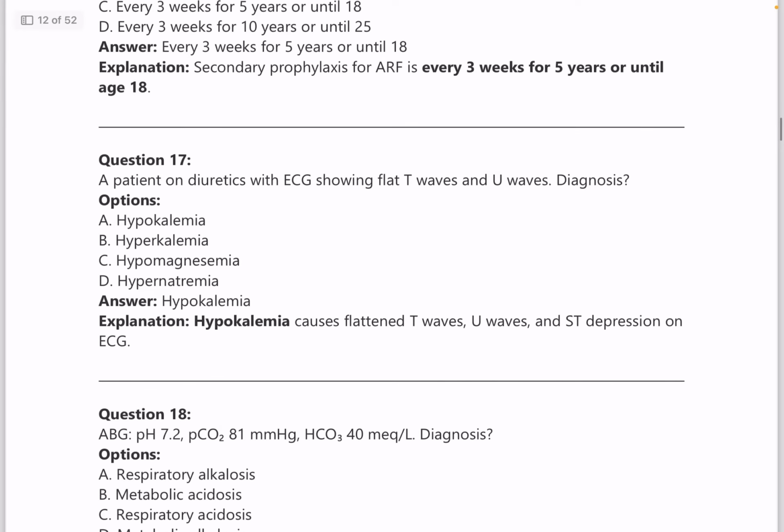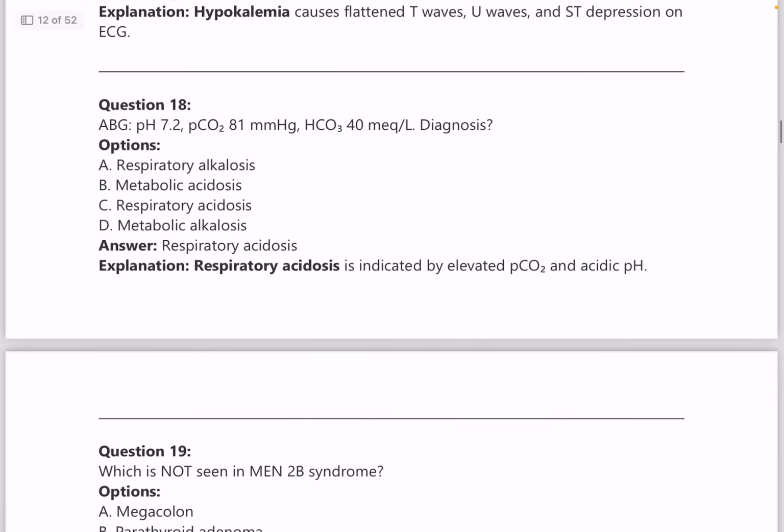Question number 17. A woman on diuretics with ECG shows flat T waves and U waves. What is the diagnosis? Answer is hypokalemia. Next question, ABG shows pH of 7.2, PCO2 of 81 and bicarbonate of 40. What is the diagnosis? So again, acid-base disorders, very important. How to calculate respiratory acidosis or metabolic alkalosis or all of these is something important.